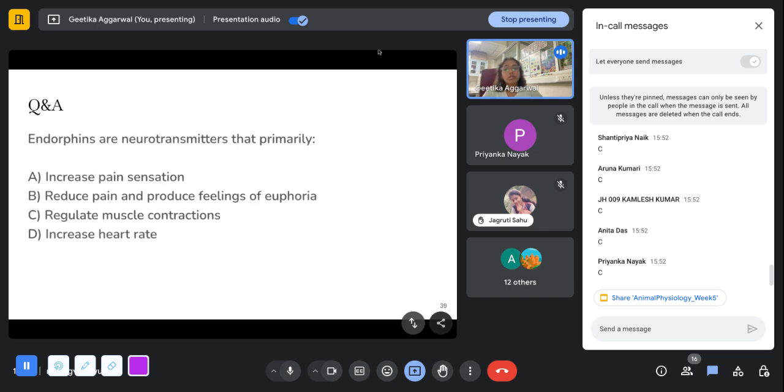Endorphins are neurotransmitters that primarily do what? So you guys are correct. They basically reduce pain and they produce feelings of euphoria.